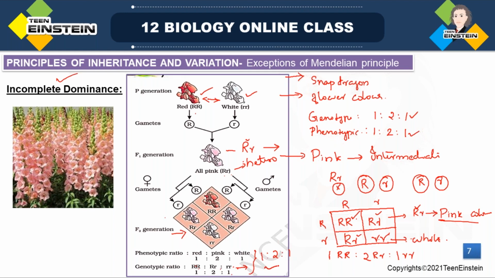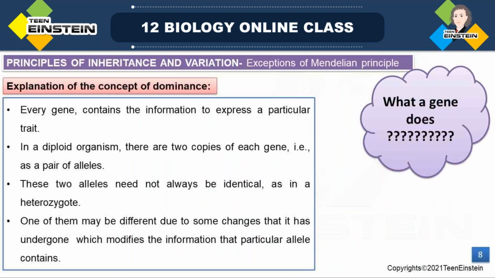For your board exam, you will get incomplete dominance questions and all, so you have to note down the ratios. You'll get so many questions from this. Okay, so you should not get confused. In incomplete dominance, both phenotypic and genotypic ratios are the same.